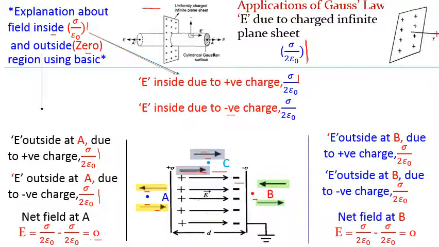Imagine these two directions, both are the same. So what is the net field? Tell me. The net field is the sum of these two, and that's why it is sigma upon epsilon 0. I think you got it. Inside, this is the value. Outside, 0 field intensity is there.